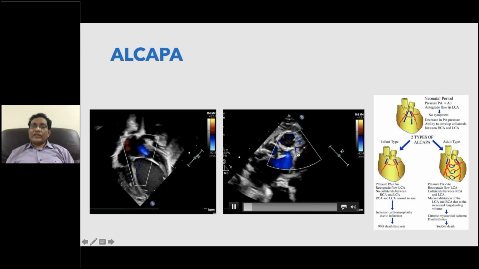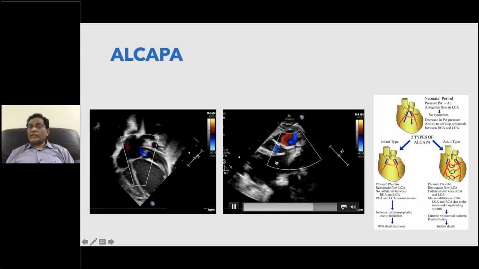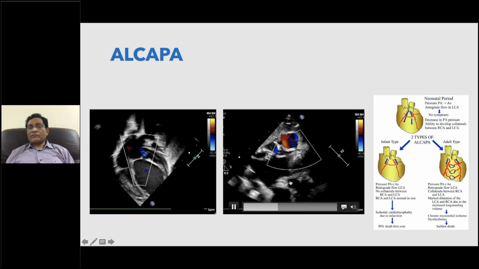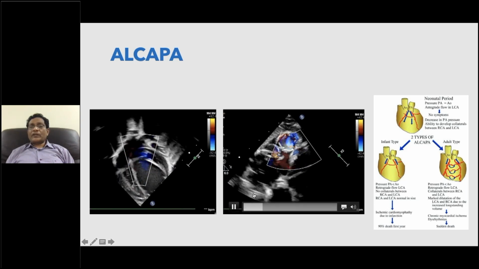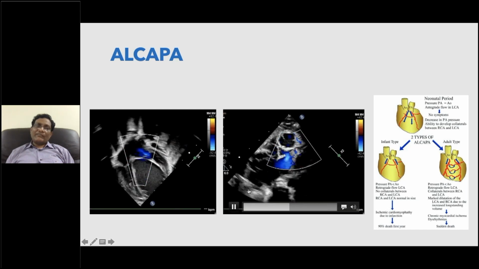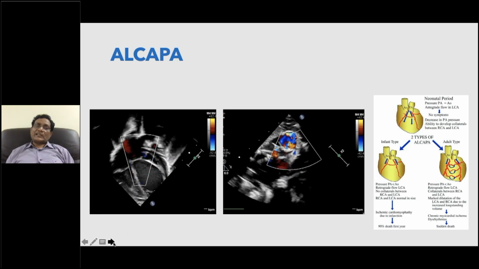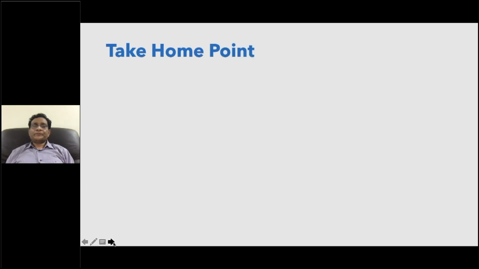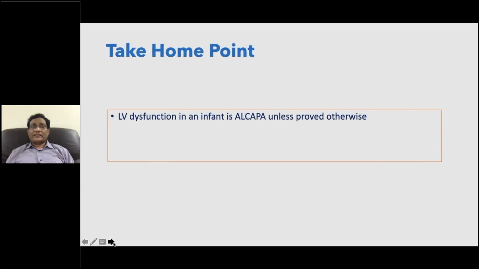This condition is very important to diagnose. Right now we have one ALCAPA in our ICU, operated on by Dr. Tapan Das, my surgeon. They improve very well if you diagnose this. This is a treatable condition, absolutely.